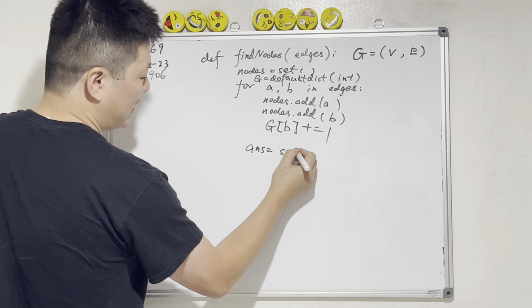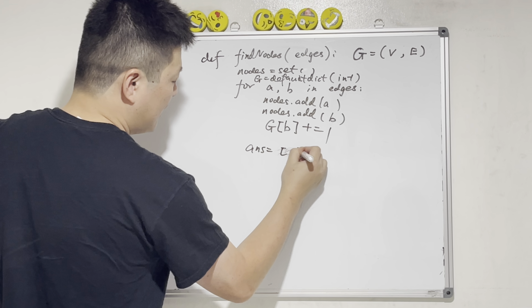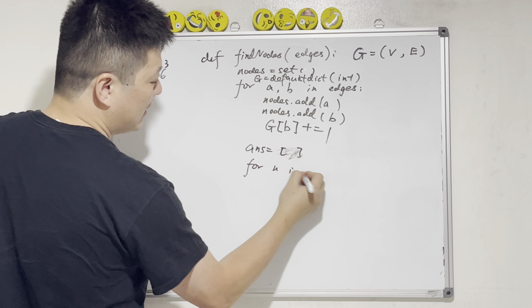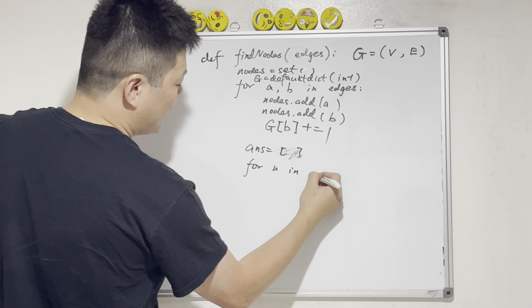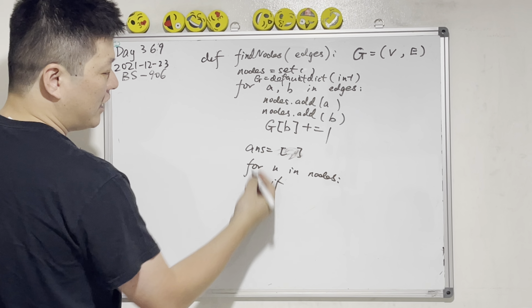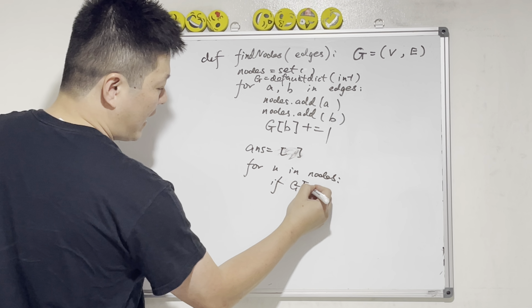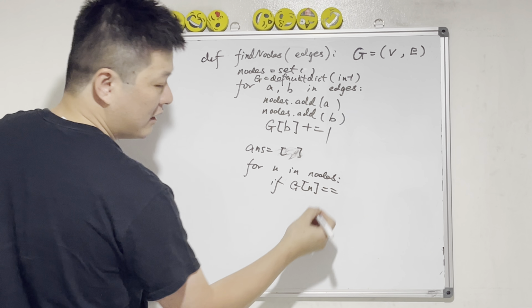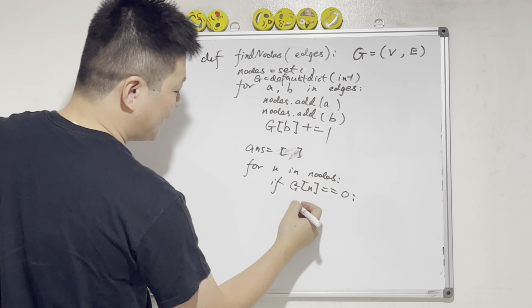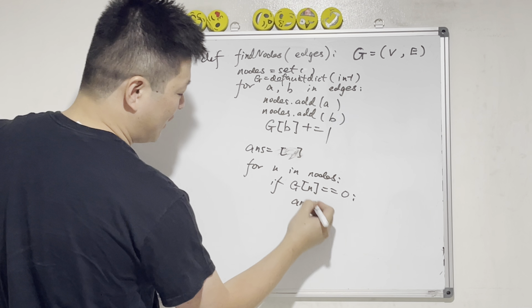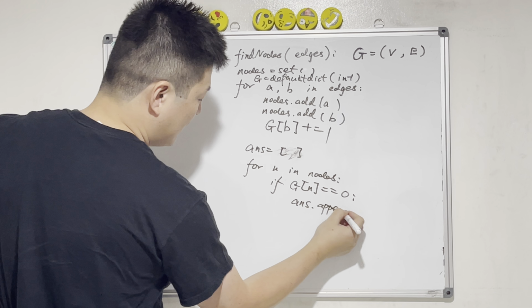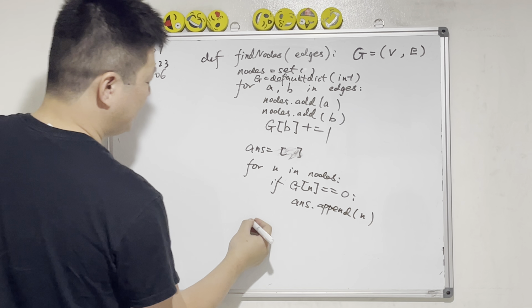And then now, answer equals a list. Then we go through all the nodes, yeah? N in nodes. This is all the nodes. And then what should we do with that? How do we check? If G N equals what? 0. Then what should we do with it? Put it in the answer. Answer dot append N. And then return answer.